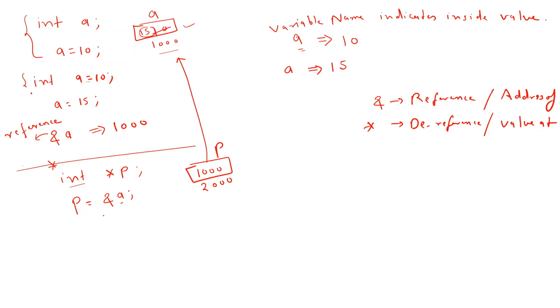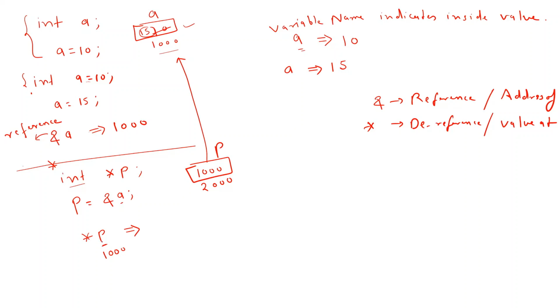Now there is a slight difference. Suppose I write star p. So what is star p? Here the star indicates value. So what will be the answer? This p is what?